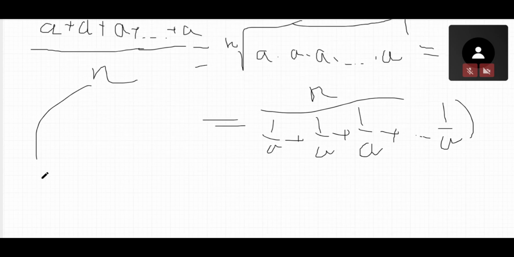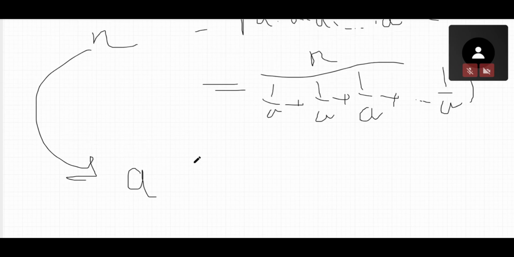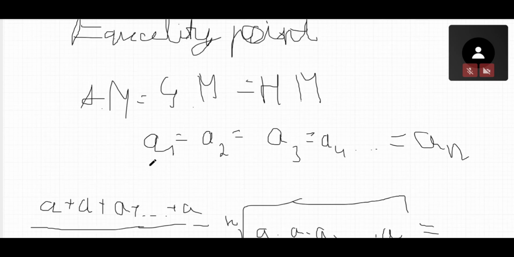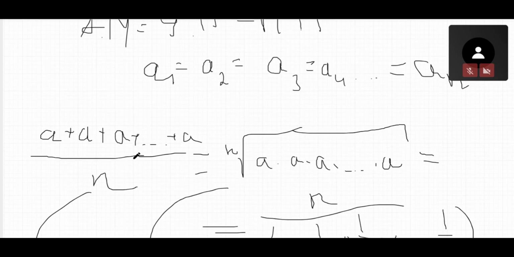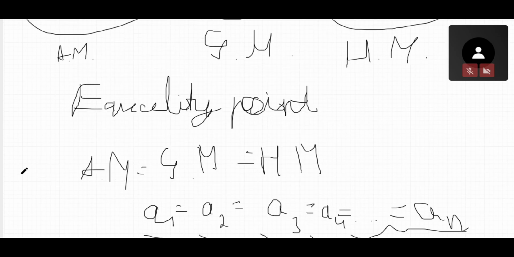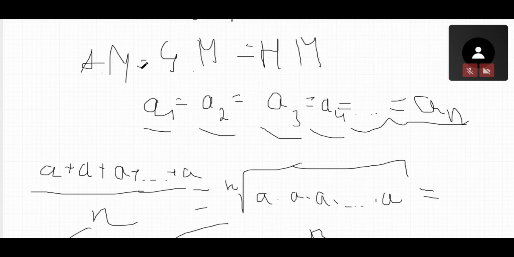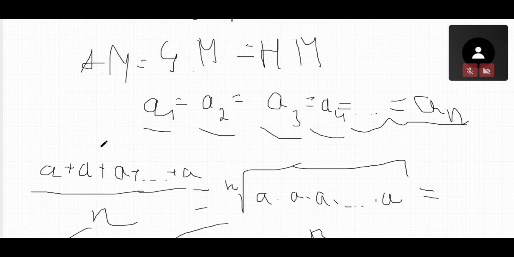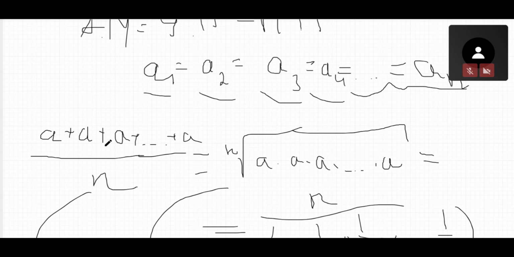If you look, you can find out that AM will give a, GM will also give a, and HM will give a, and all of them are equal. It was the equality point. The equality point says that if a1 is equal to a2 equal to a3 equal to a4, equal to everything, then we get that AM is equal to GM and it's equal to HM. We use this equality point in many questions. I say right now that it is a very important thing to know.